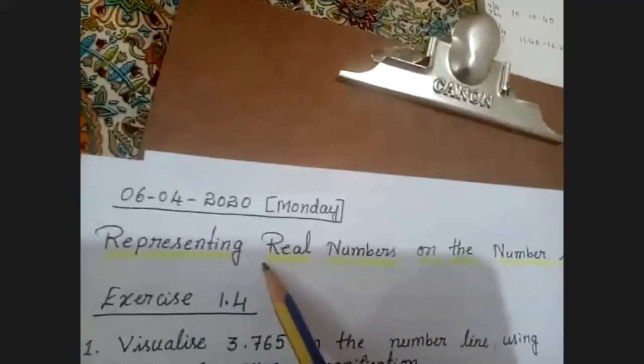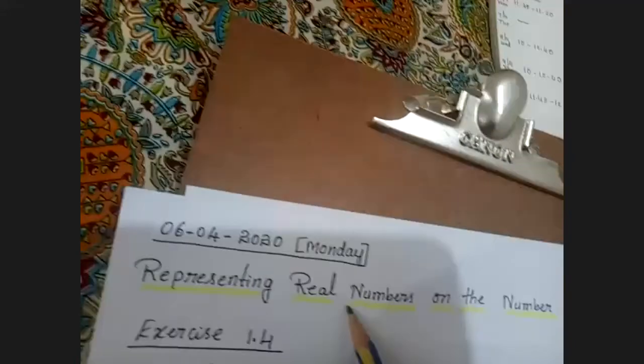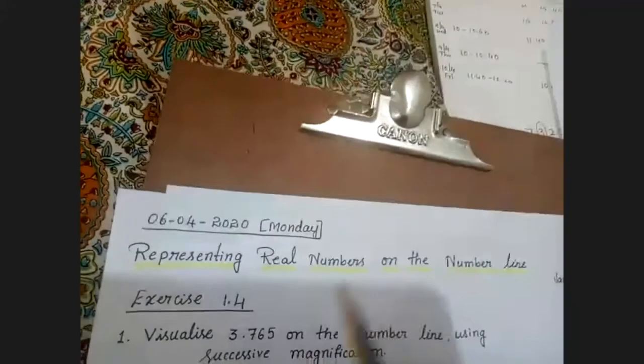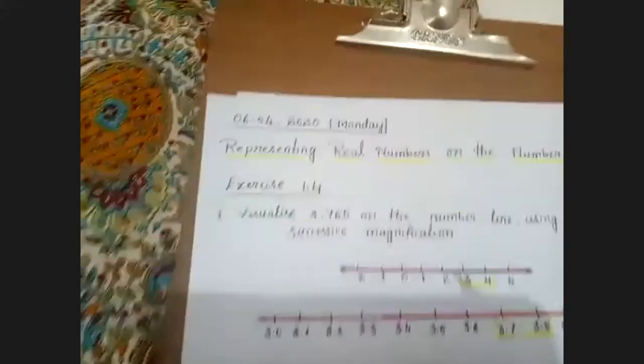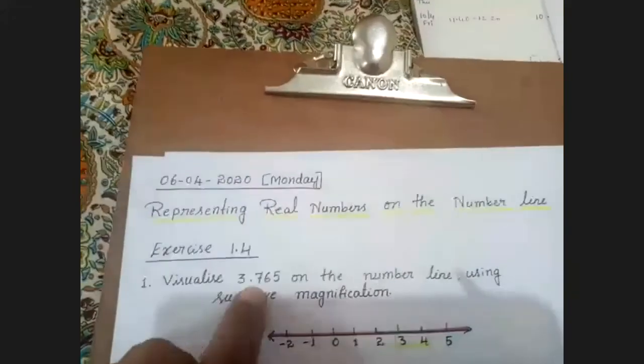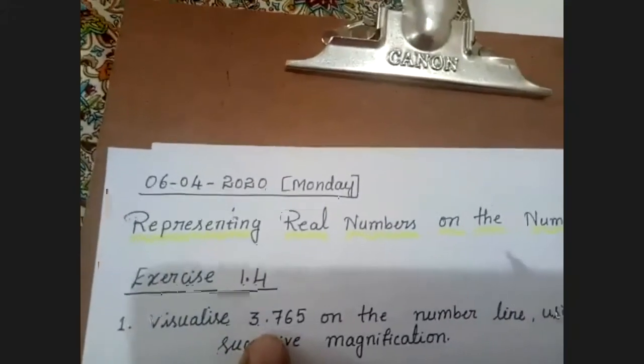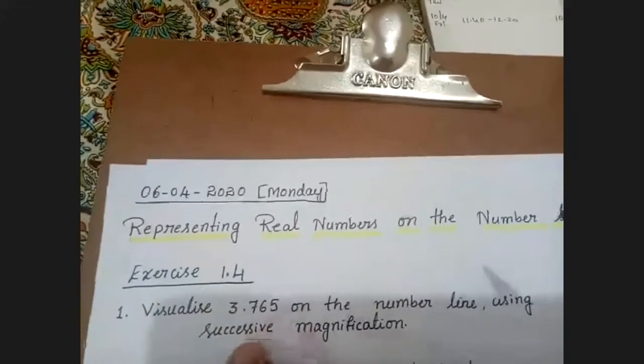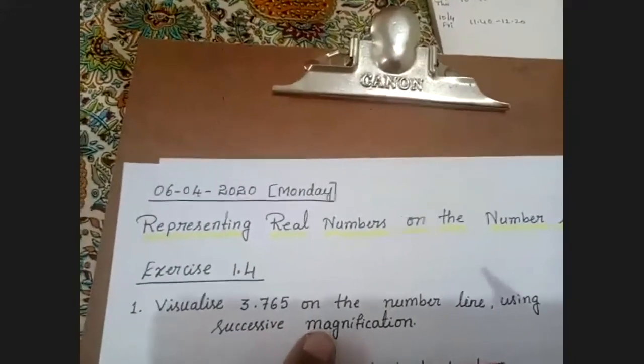So today I'm going to explain more about representing real numbers on the number line. So last class, one type of number line already I've explained. So today I'm going to explain a decimal number. Visualize successive magnification. Just a minute, pardon me. So today I'm going to explain how to represent these decimal expansion on the number line by using successive magnification.